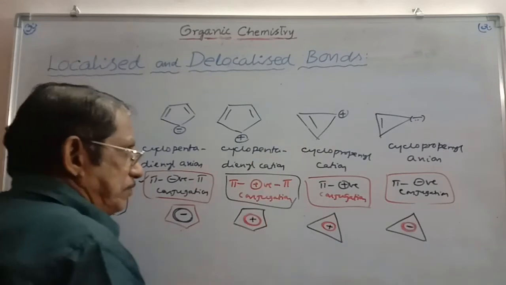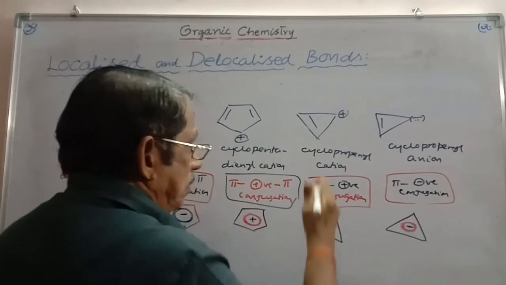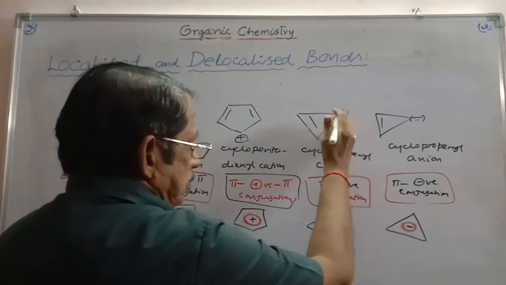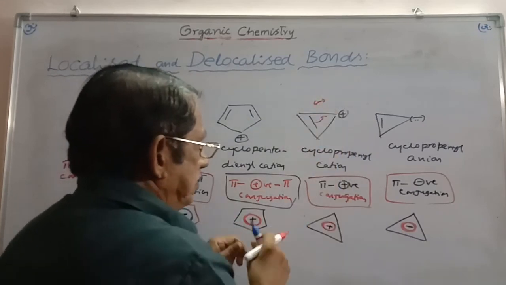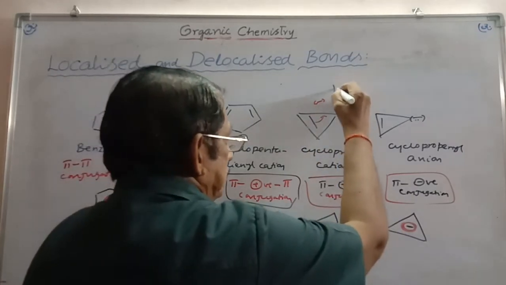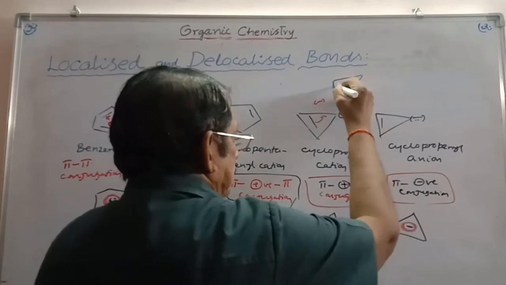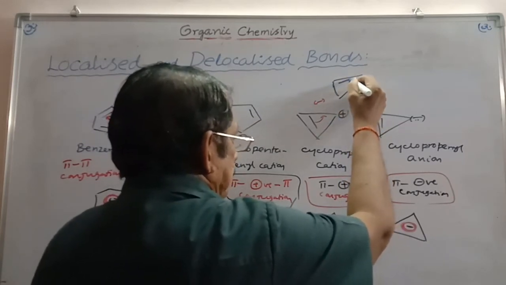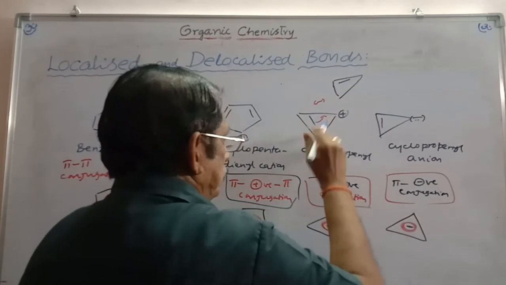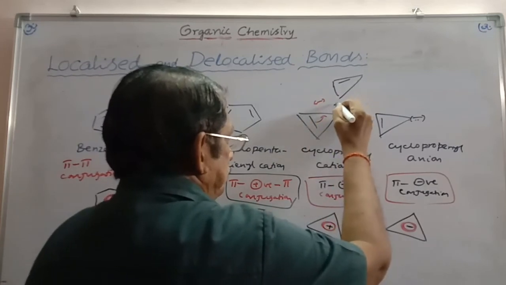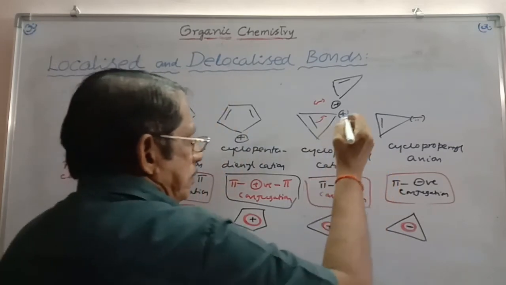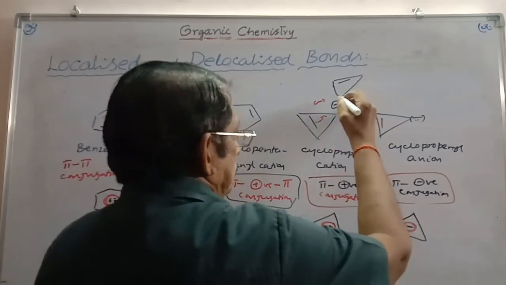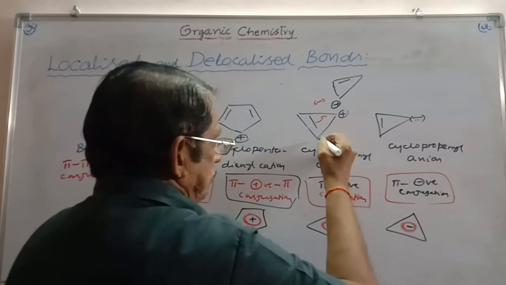For example, this is the positive charge. This is withdrawing the electron cloud from this pi bond, and thereby it can be obtained as the pi bond coming here, and the positive charge is here. This carbon is losing, and later this bond will be coming to this place also.